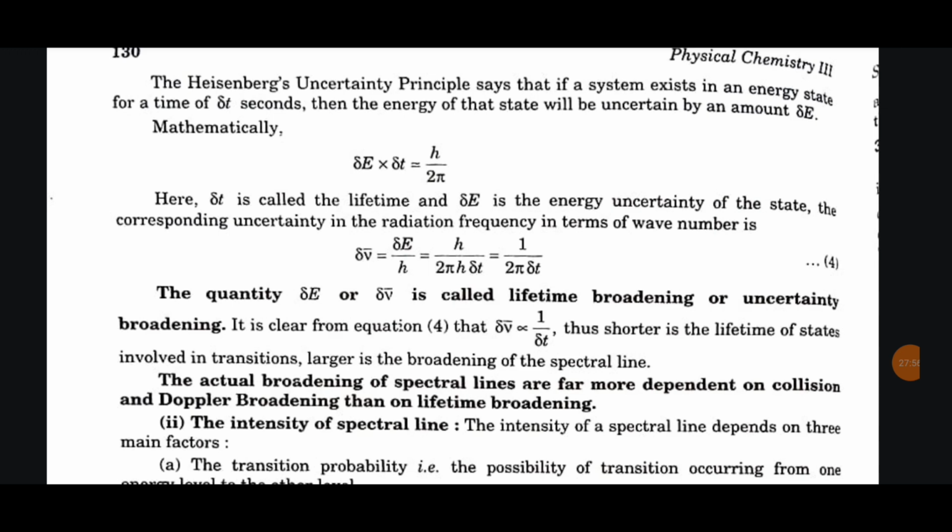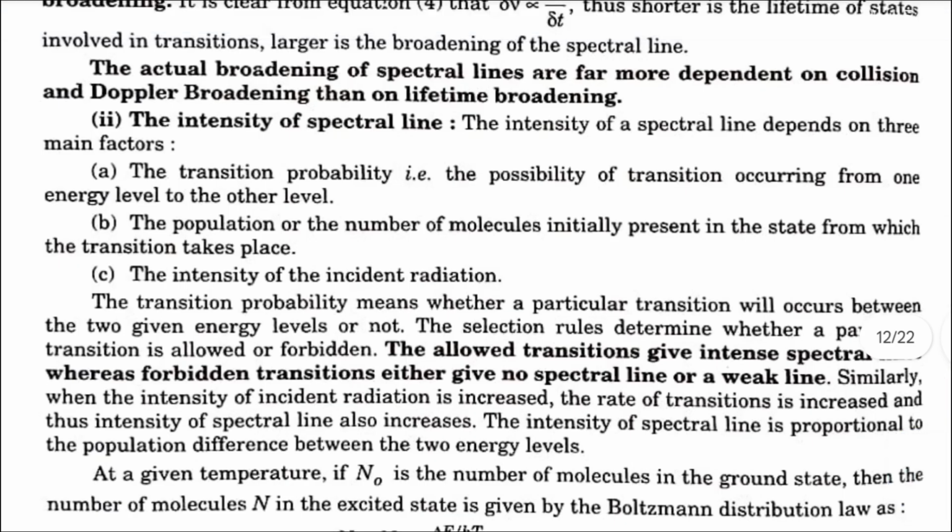The quantity delta E or delta nu dash is called lifetime broadening or uncertainty broadening. It is clear from the equation that delta nu dash is inversely proportional to delta t. Thus, shorter is the lifetime of states involved in transition, larger is the broadening of the spectral line. Actual broadening of spectral lines is far more dependent on collision and Doppler broadening than on lifetime broadening.